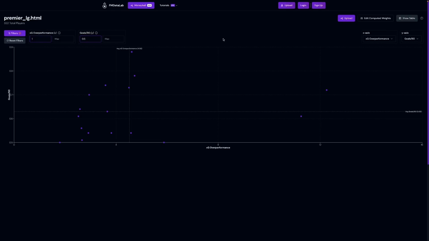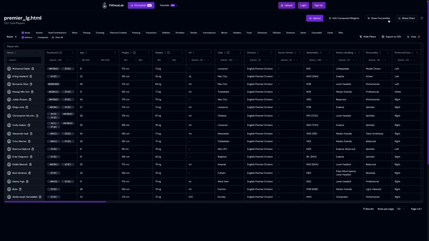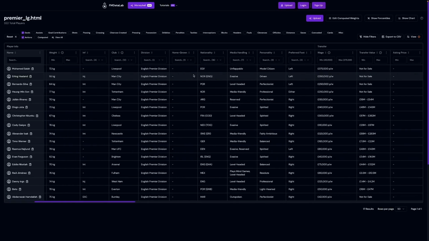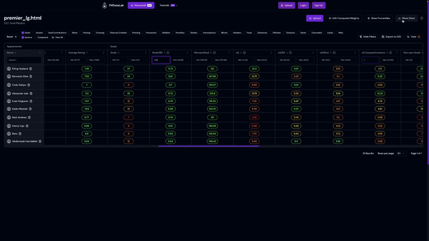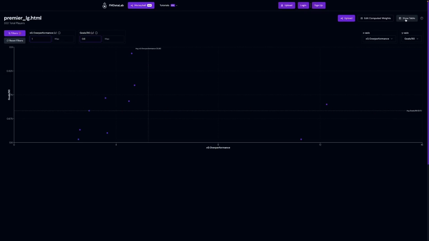So if you go back to the table view here, I'm not sure how many data points there are off the top of my head, but you can see there's 17 results now in the table. Now if I were to update the XG per 90 value on the table to be 0.6, this will reduce the list further to 10 results. Now fingers crossed this is persisted in the chart view. So let's see: 1, 2, 3, 4, 5, 6, 7, 8, 9, 10. Happy days, because that would have been so embarrassing if I got that wrong.